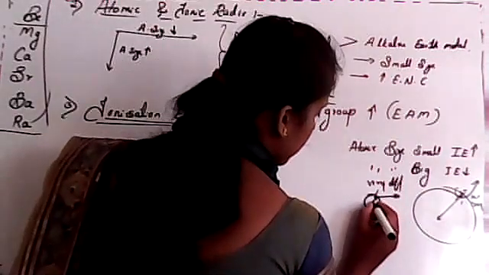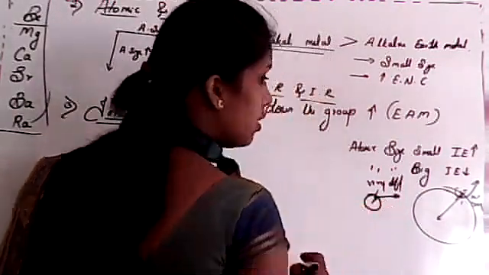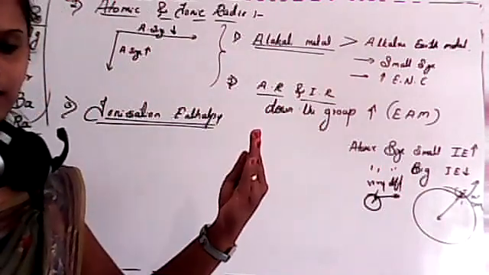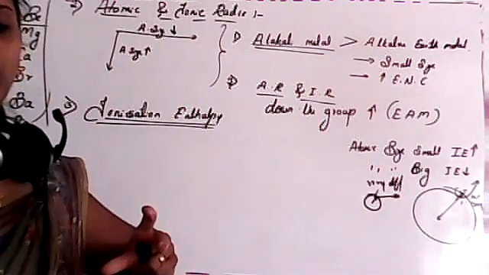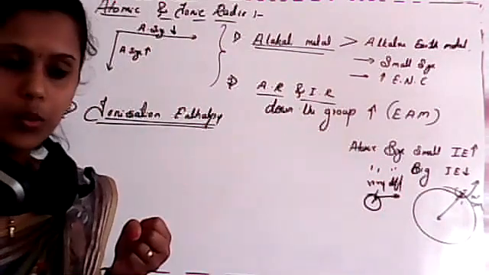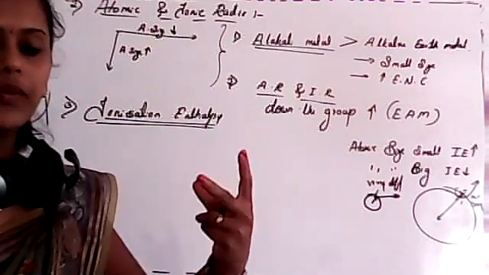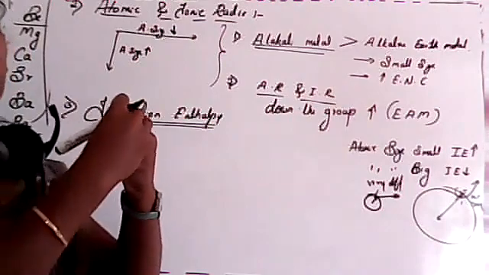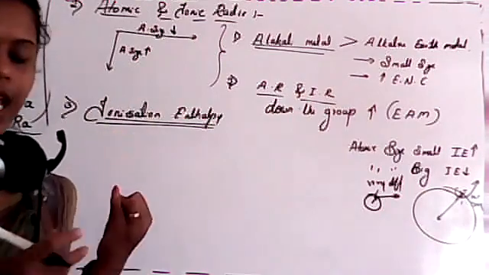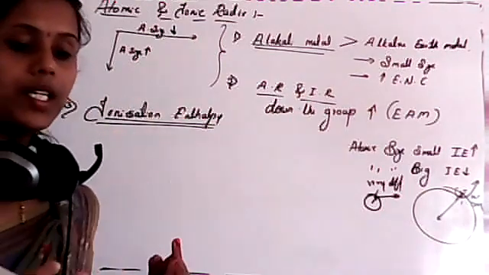Whenever size decreases, effective nuclear charge increases. If effective nuclear charge increases, the attraction between nucleus and electron is very strong. In that case, removal of electron is very difficult, so we need more energy.